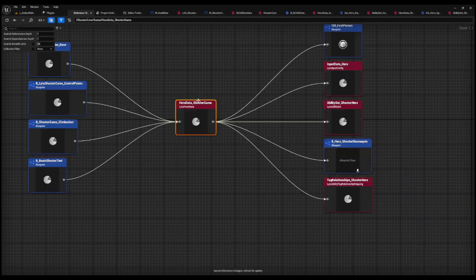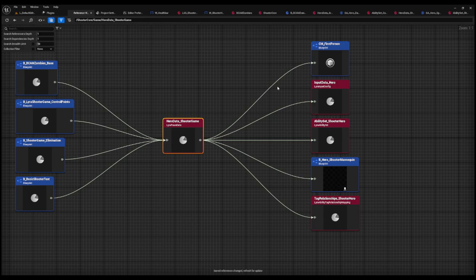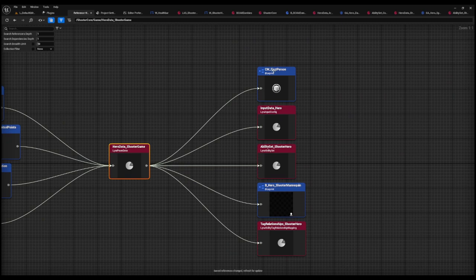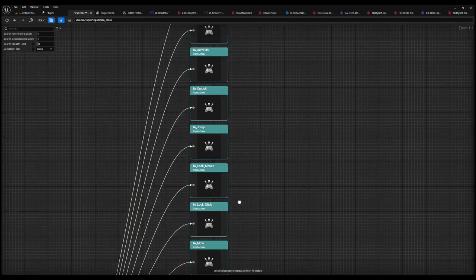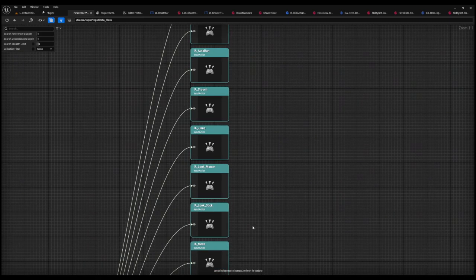So let's go ahead and go into shooter game right here. Now we can start to see some blueprints being attached to these data assets. They control these data assets. So there's the camera mode, by the way. Remember how we set that up? There's the input configuration. Let's take a look at our input here. And you can see that what we're really doing is we just keep making these little boxes.